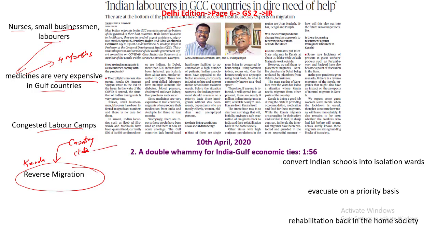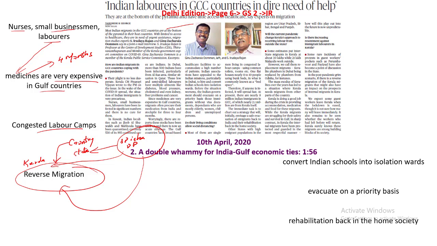With respect to interstate migration, there could be people from the state of Odisha and from the state of Uttar Pradesh who would have moved to the state of Kerala. Now when people are coming back from another country, these people from Odisha and Uttar Pradesh will be asked to go back to their home state. So this is what is reverse migration. One set of people are coming back from a different country to India, and those people who are already in India from a different state are asked to go back to their home state. This is the concept of reverse migration.